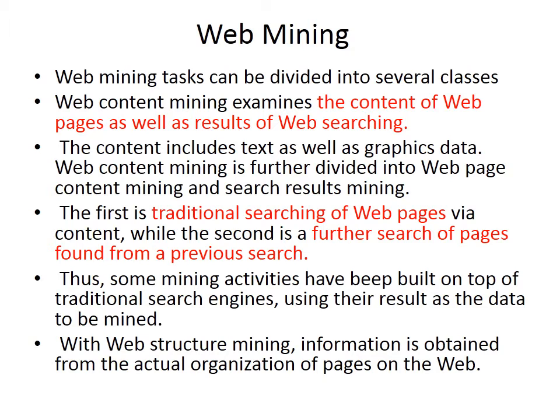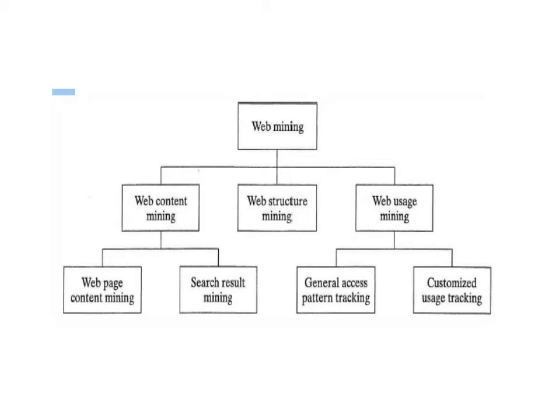The first is the traditional searching of web pages, and the second is a further searching of those web pages. In some mining activities, tools have been built on top of a traditional search engine, using the results as the data to be mined. So web mining can be divided into web content mining, web structure mining and web usage mining. Web content mining can be web page content mining and search result mining. Web usage mining can be general access pattern tracking and customized usage tracking.